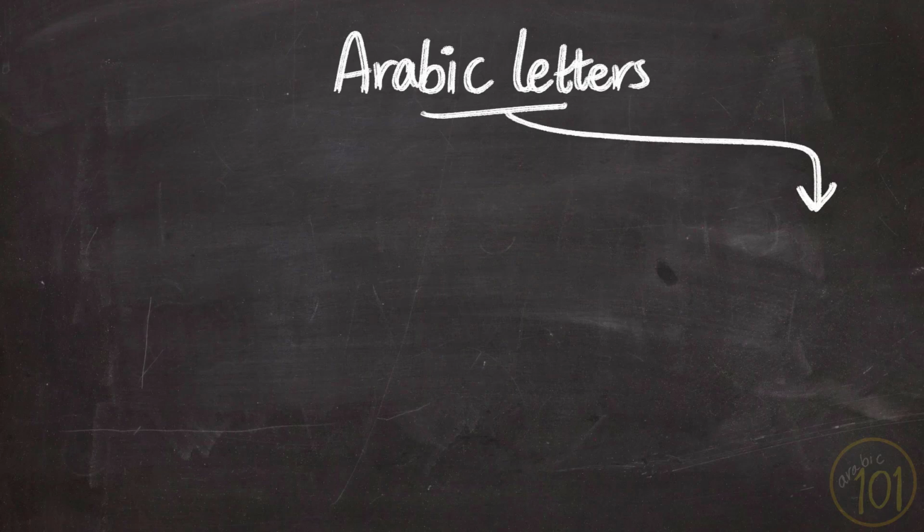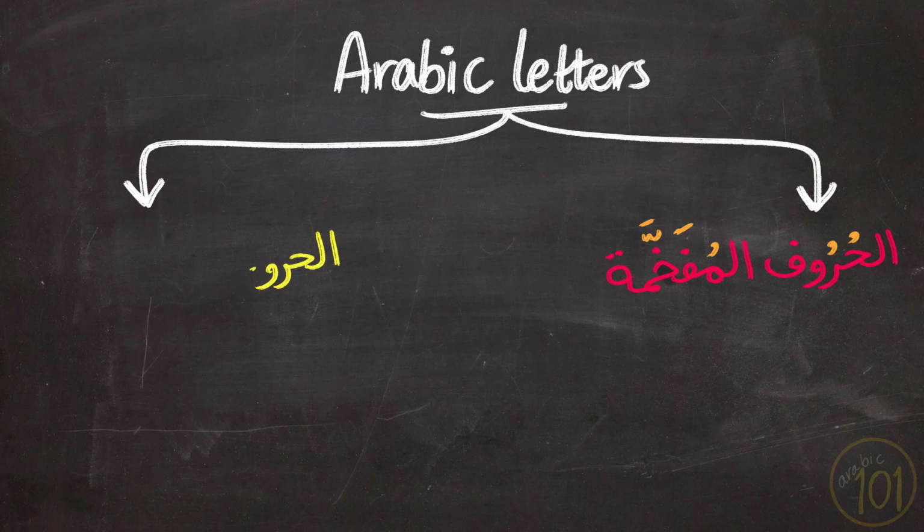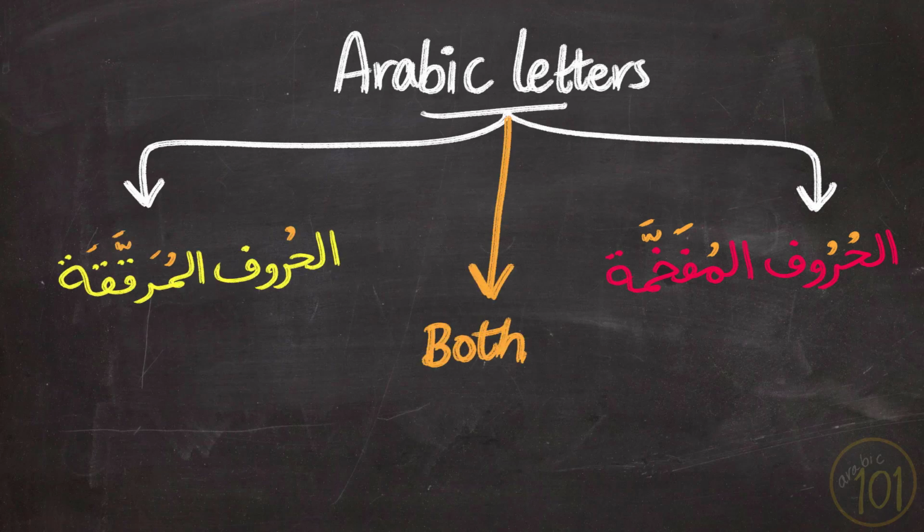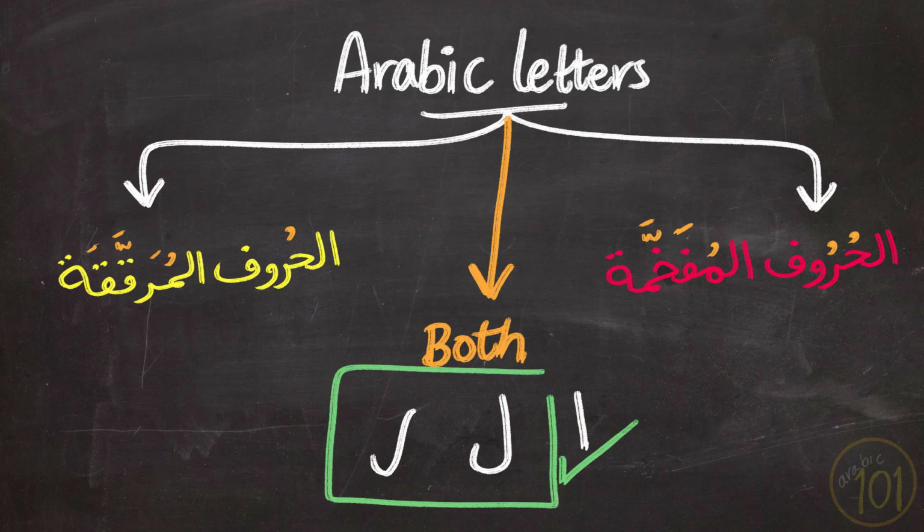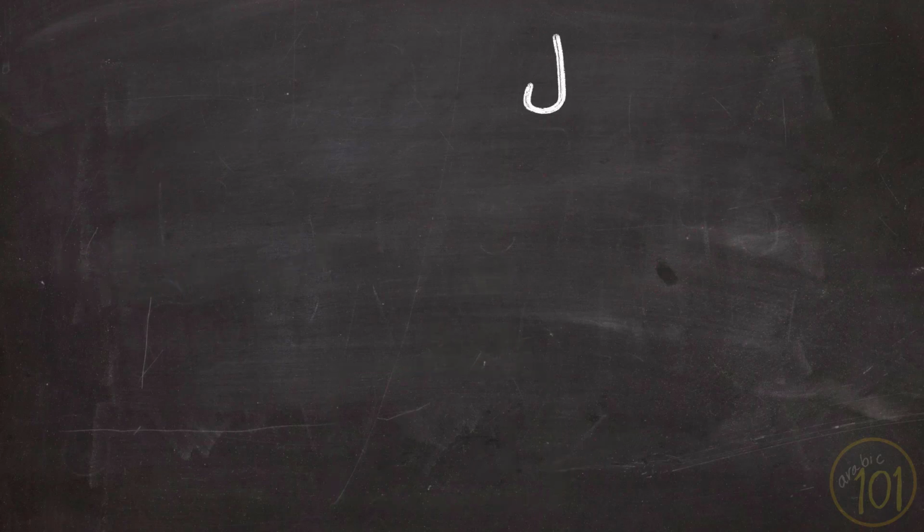So let's get started. In session 1 and 2 we learned about al-huruf al-mufakhama and al-huruf al-muraqqaqa. We also learned about how to deal with alif in the Quran, since it can be both full mouth and empty mouth. There are now 2 more letters left that can be both full mouth and empty mouth, and these are the lam and the ra. We'll start with the lam.